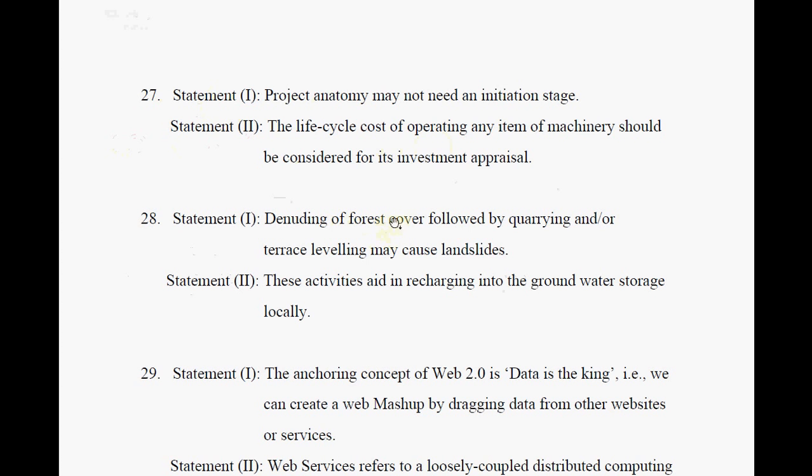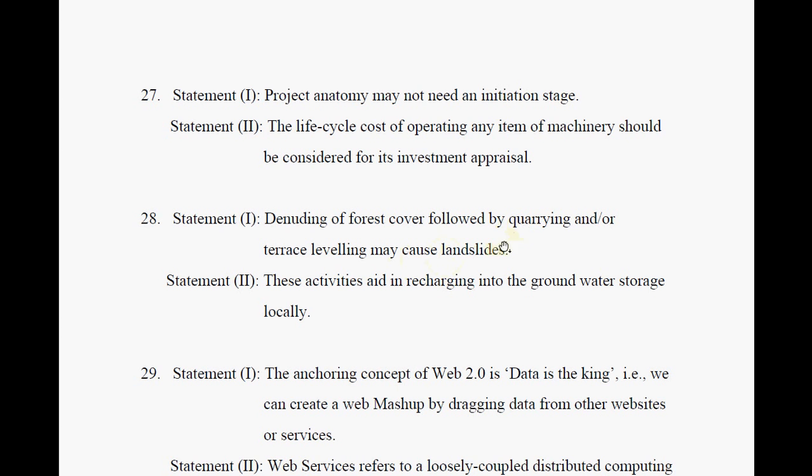Okay, denuding of a forest cover followed by quarrying and terrace leveling may cause landslides. That is true. Whenever the upper layer of the soil is removed, and that's what denuding of the forest is, with cutting of trees, then definitely the soil gets loose, so landsliding does occur.